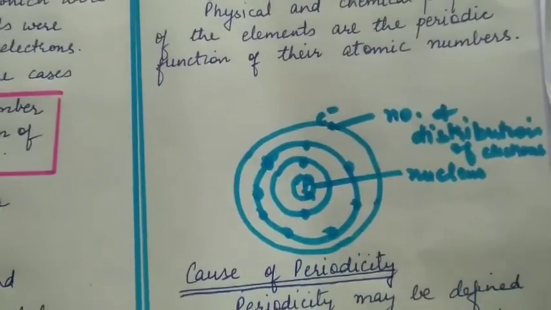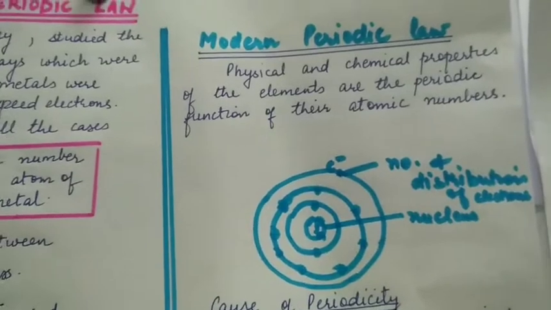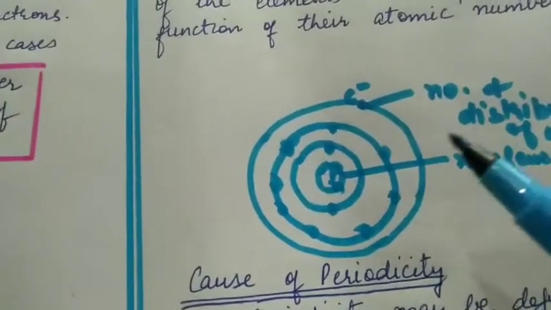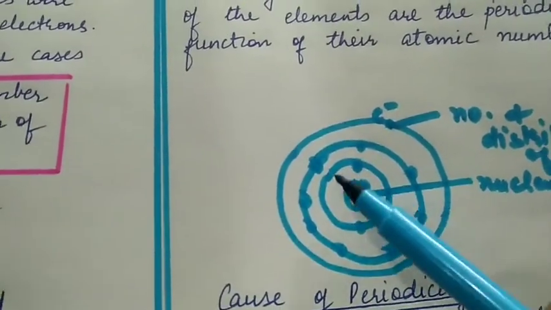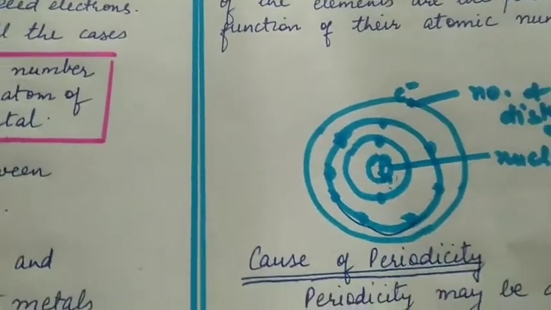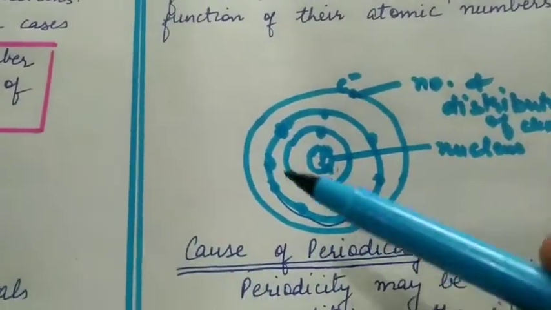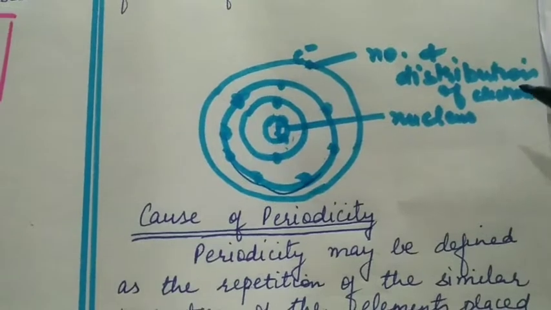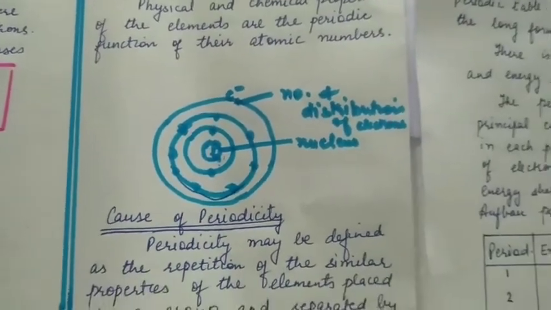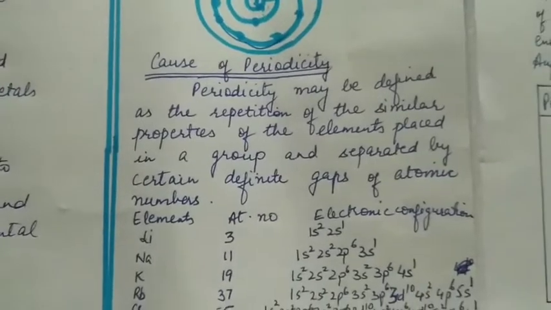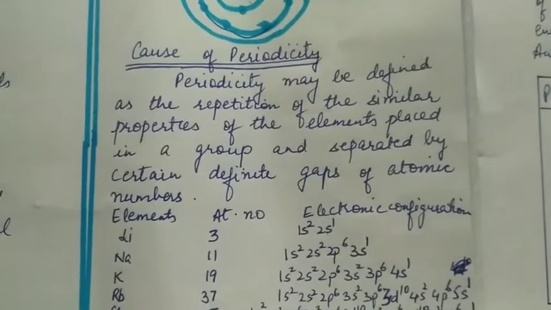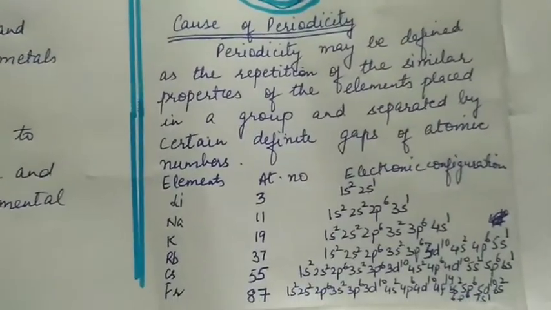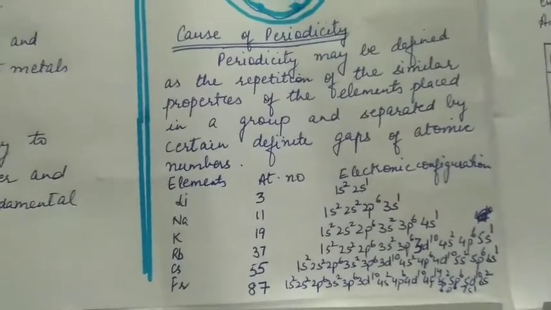Also, we can understand from the diagram that the properties of an element are not a periodic function of their atomic masses. Atomic mass is comprised of protons and neutrons which are present in the nucleus, which is deep inside the atom, while the electrons are lying on the outer side. So it is the number of the electrons and the distribution of electrons that decides the chemical properties. So the cause of periodicity may be defined as the repetition of the similar properties of the elements placed in a group and separated by certain definite gaps of atomic numbers.